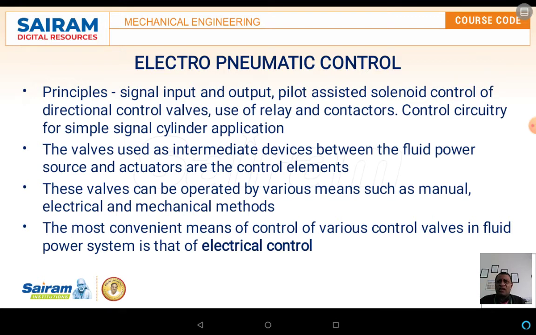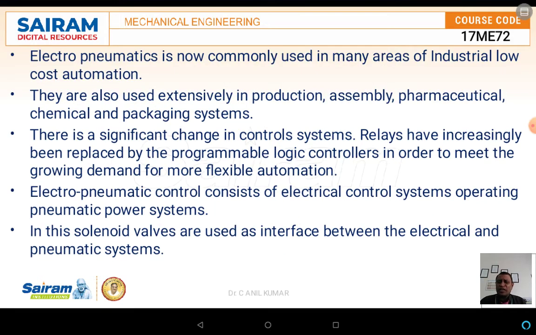Now electro-pneumatic systems are commonly used in many areas of industrial application. Especially once automation started to grow, these electro-pneumatic applications also started growing in large numbers, especially in the pharmaceutical industry, chemical industries, or packaging industries.